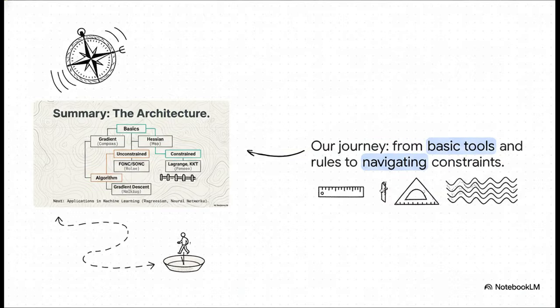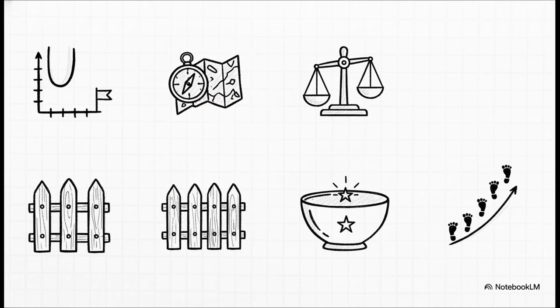So let's pull it all together and just look back at the trail we've blazed. We started by equipping ourselves with our essential tools, our gradient compass and our Hessian map. These tools allowed us to understand the rules of the road, the optimality conditions for finding the bottom. They helped us navigate both open fields and tricky landscapes with fences. And finally, that amazing compass gave us the secret to the walk itself, the simple, powerful algorithm of gradient descent. And just like that, our journey is complete.